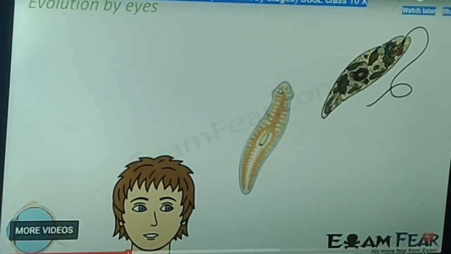We can see faraway objects and nearby objects with this eye. So it is a complex organ. From the simple primitive eye, a complex eye develops. So we can say this is evolution by stages.